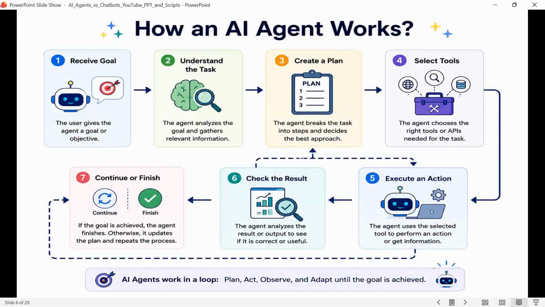Now, let's see how AI agents actually work. A typical agent follows a loop. First, it understands the goal, then it creates a plan, chooses the right tool, performs an action, checks the result, and then decides what to do next. If the result is not good enough, it can revise the plan and try again.